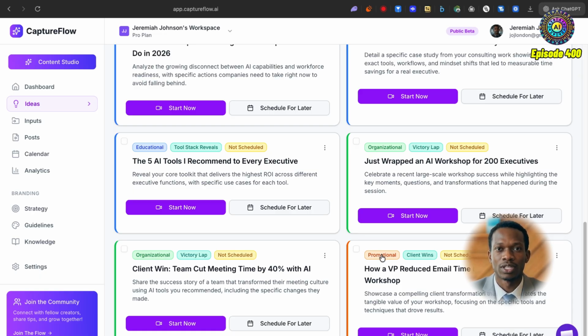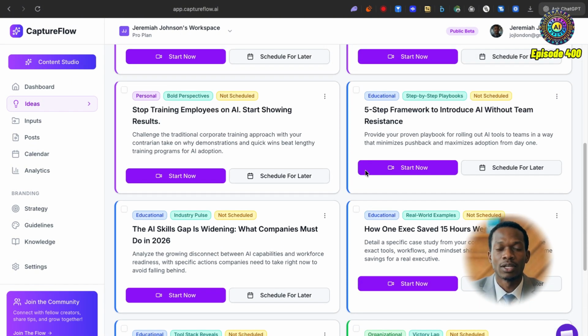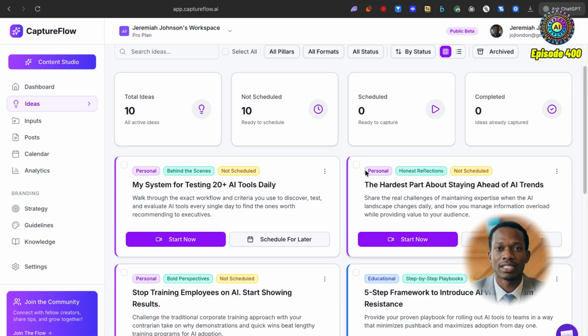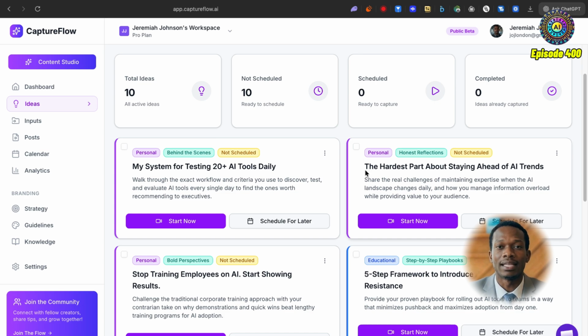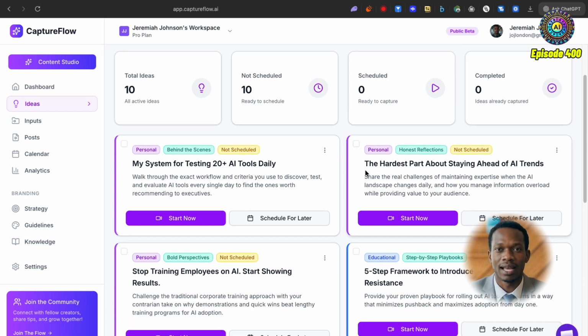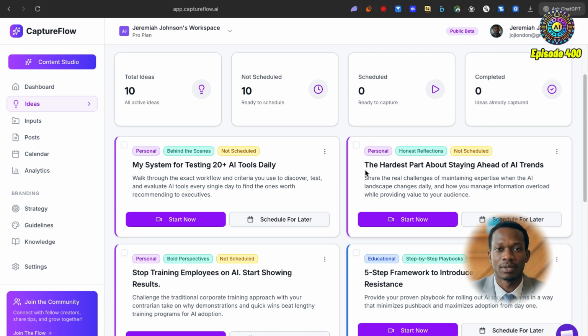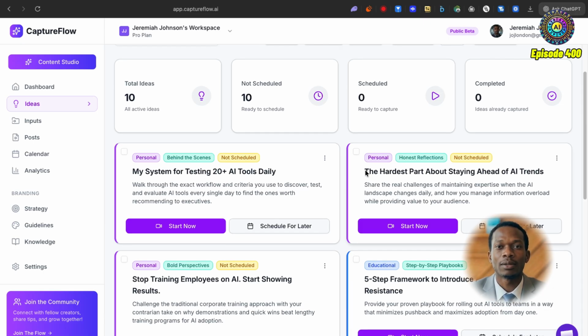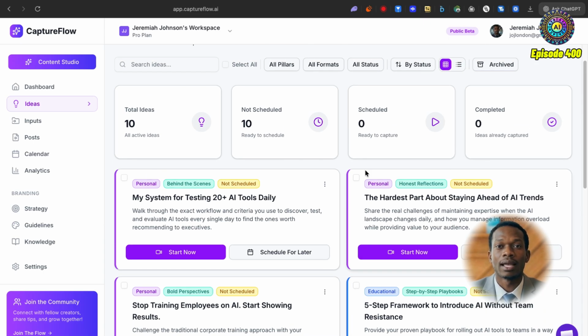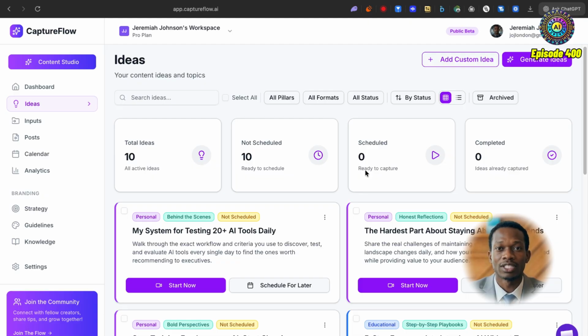Okay, so the first thing that stands out to me, which I like, is the clean interface and the fact that we've already got these ideas tagged, right? So it's easy to actually sift through them. We can easily just select them and start doing different things with them. Let's say there are some ideas that you really want to focus on, then you could potentially delete any of the other ones that aren't interesting to you. But I think that's going to be quite difficult because they all seem quite relevant. I like the fact that these aren't generic and these have been very much tailored to my LinkedIn profile and how I want to come across as a professional before I actually get on a call with a corporation, educating them on how they can use AI for research, communications, and automation.